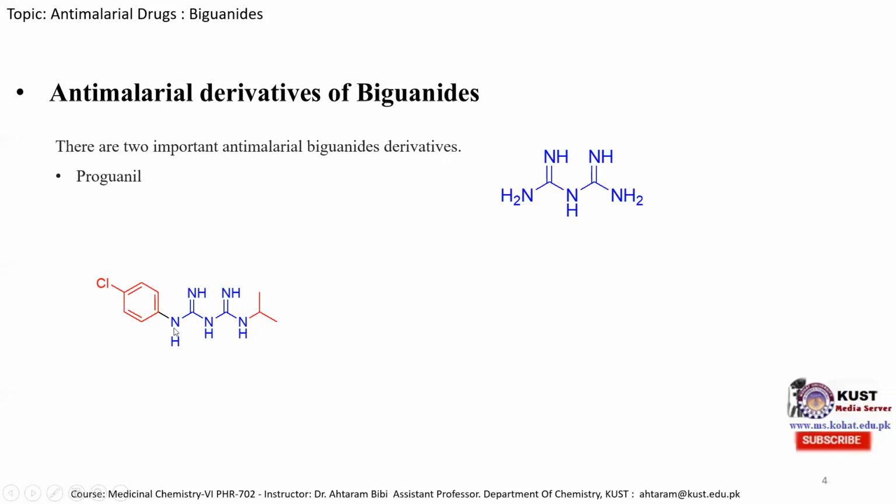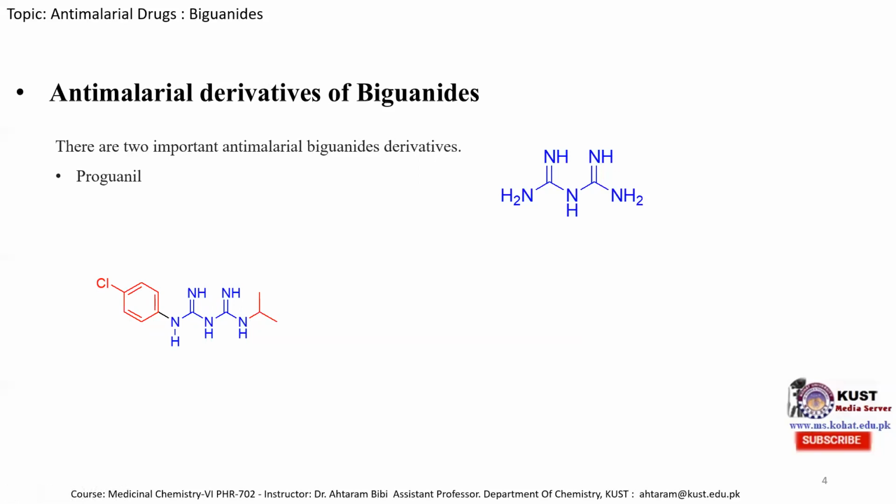And on the other side, one of the hydrogens of the primary amine is replaced with a para-chlorobenzene molecule. One can see this is a benzene molecule, and at the para position chlorine is present. So if one of the primary amine hydrogens is replaced with a para-chlorobenzene molecule, and on the other side the hydrogen is replaced with an isopropyl group, then we get a derivative of biguanide which is known as proguanil, and which shows good anti-malarial activity.